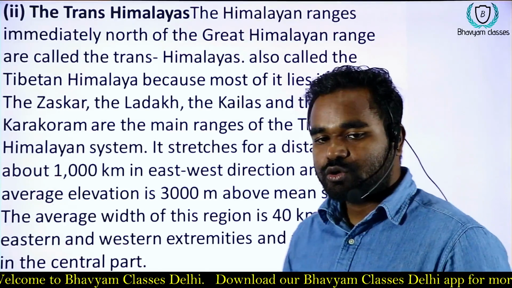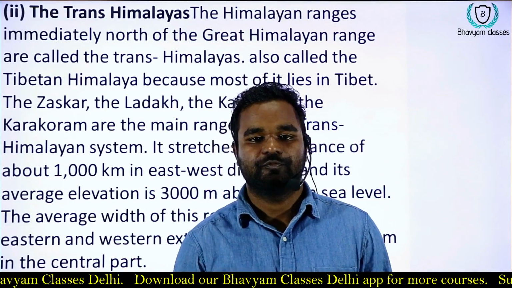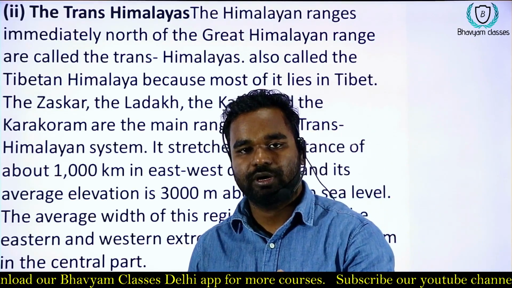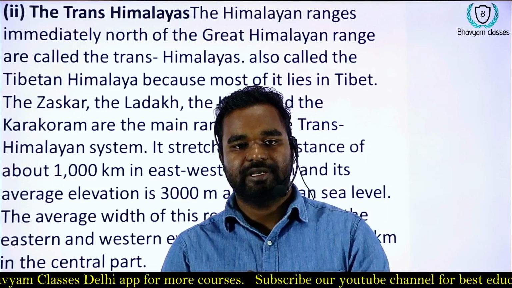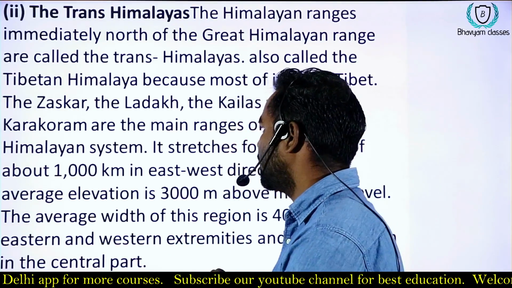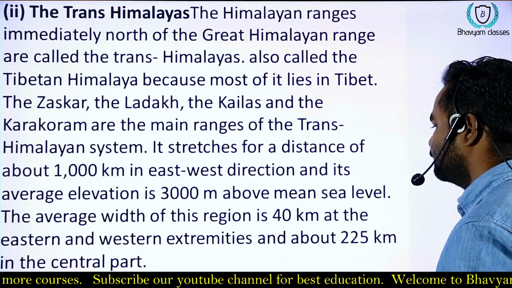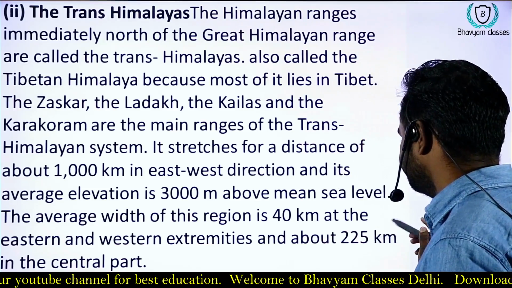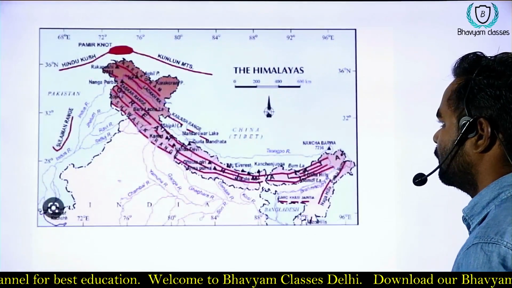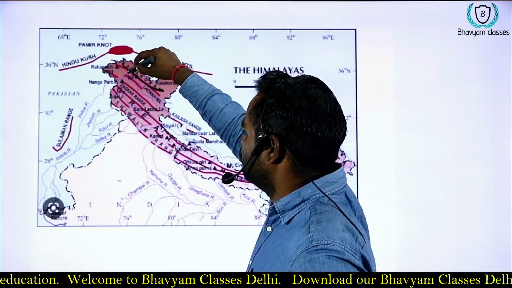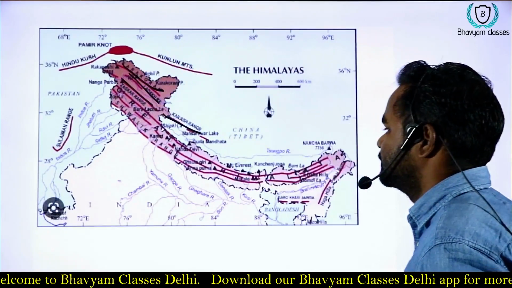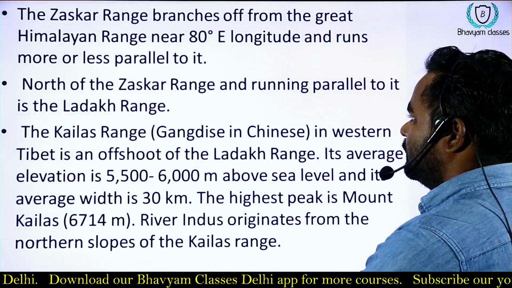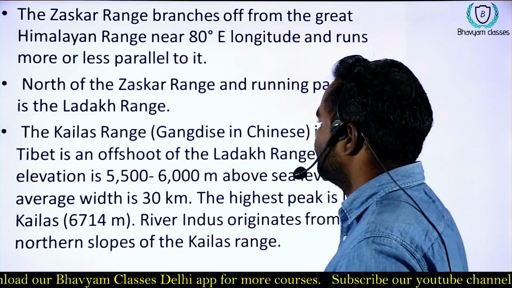So now let's talk about the northernmost layer, which is known as the Trans Himalaya. As you already know, we have four ranges in the Trans Himalaya: Karakoram range, Zaskar range, Ladakh range, and Kailash range. This region is 40 km wide. The Zaskar range branched into different ranges.